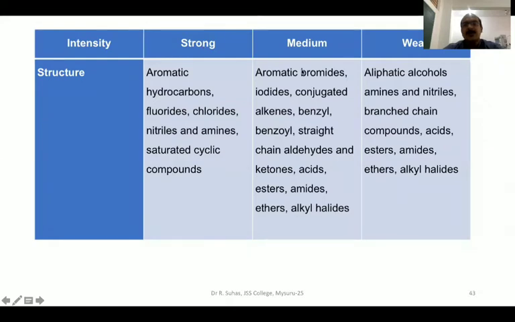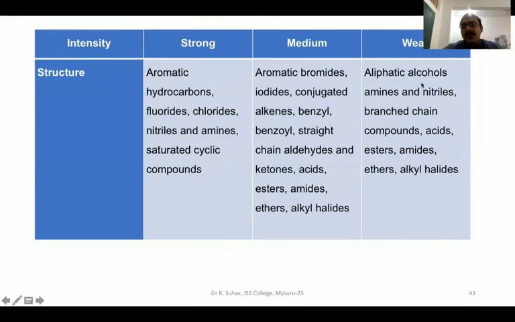Say, for example, your structure has aromatic bromide, iodide, conjugated alkenes, benzyl, benzoyl, straight chain aldehydes and ketones, acids, esters, amides, ethers, alkyl halides, all such classes of organic compounds will give medium intensity molecular ion peaks.